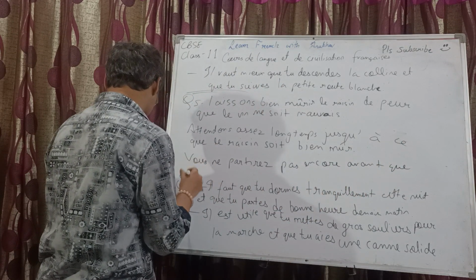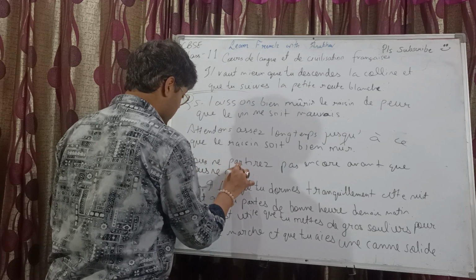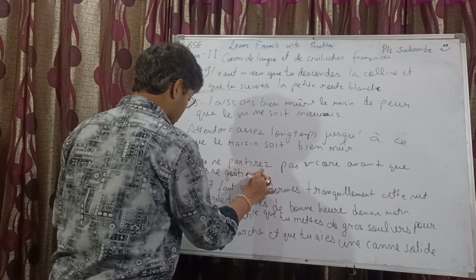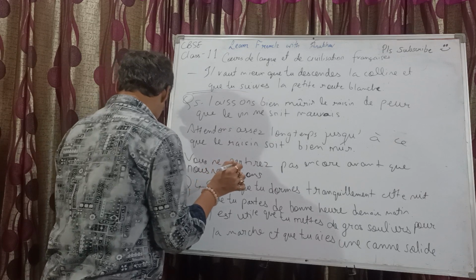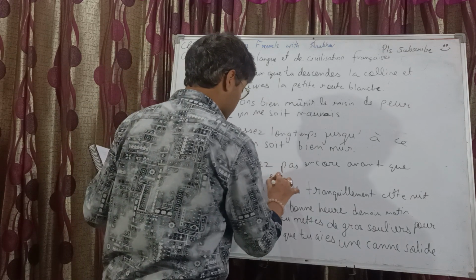Avant. Now we have to put subjunctive, right? Nous ne goûtions, goûter, subjunctive conjugation with nous, goûtions. Goûter means to taste, right? Ne goûtions ensemble une bonne bouteille.